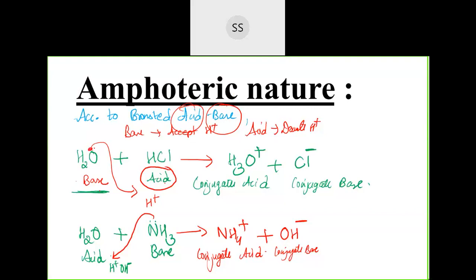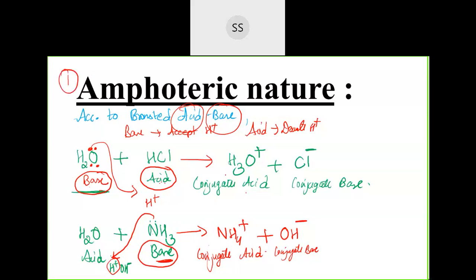When water is taken with an acid, that time water will act as a base. In the presence of acid, it acts as a base and takes one H plus ion from the acid and converts it into the conjugate acid. Similarly, when you take it in the presence of a base, it will give its H plus ion and get converted to OH minus. The other compound, like if I take ammonia, NH3, will get converted to its conjugate acid. So that was the first chemical nature we discussed.